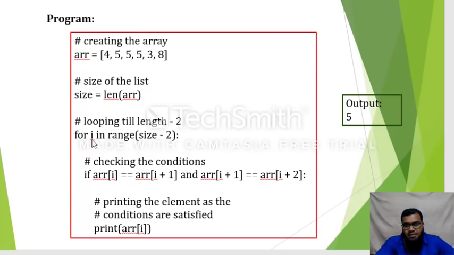Automatically in the for loop, what happens? The I value will be incremented to the next location. Now the I value becomes 1. So the first one is ARR of 1 is equal to ARR of 1 plus 1, that is 2. So what is ARR of 1? 5. And what is ARR of 1 plus 1? That means 2. It contains the value 5. So 5 is equal to 5. Again, the next location, 5 is equal to 5. So both the conditions are true. Then go ahead and print the value ARR of I, which is nothing but 5.